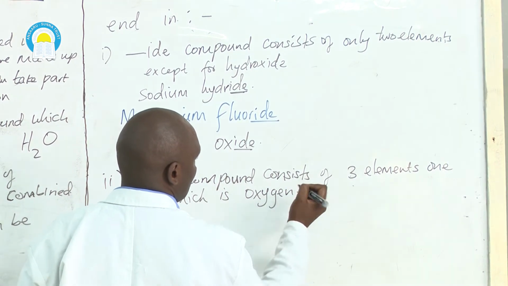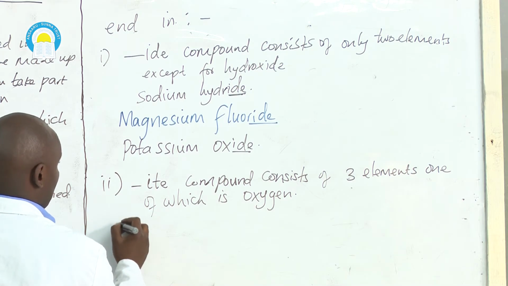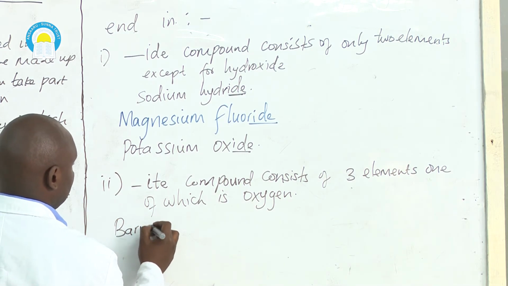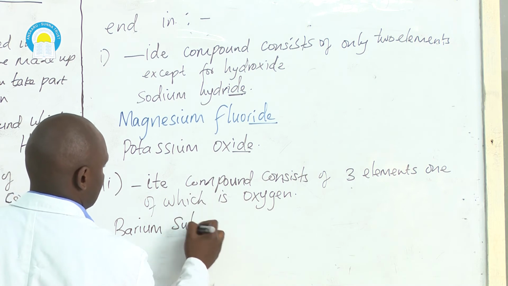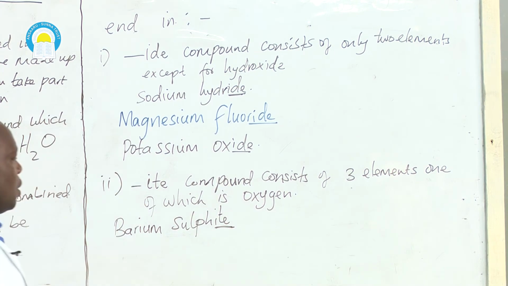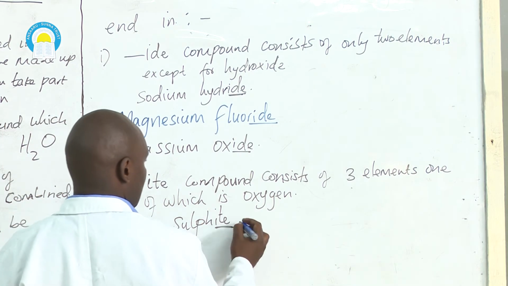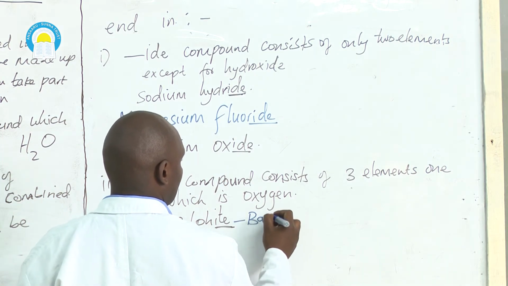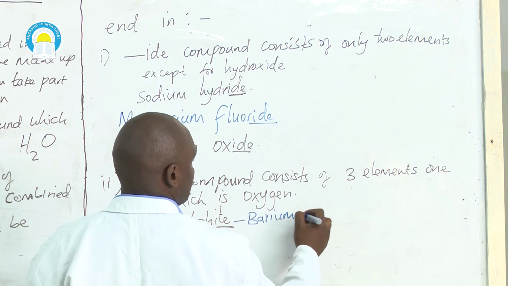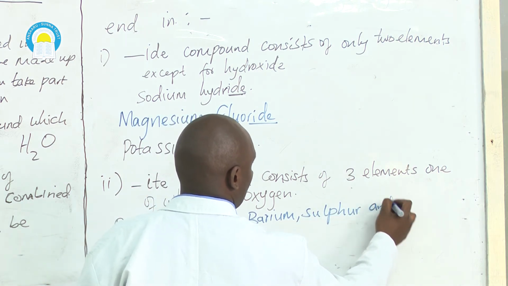For example, barium sulfite, because of ITE, contains barium, sulfur, and oxygen.